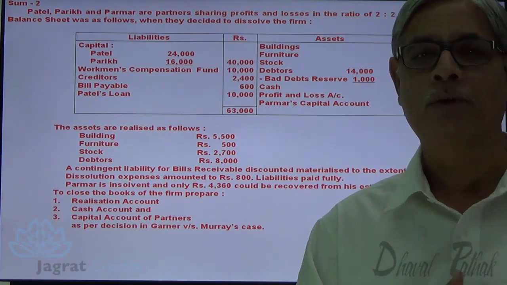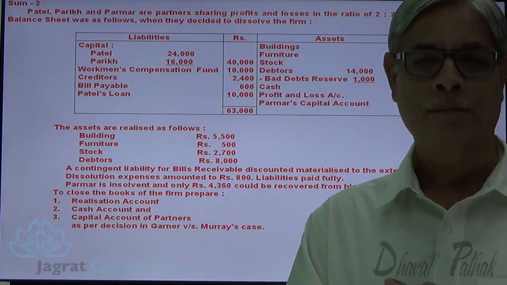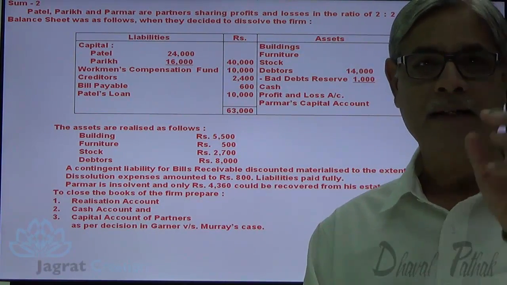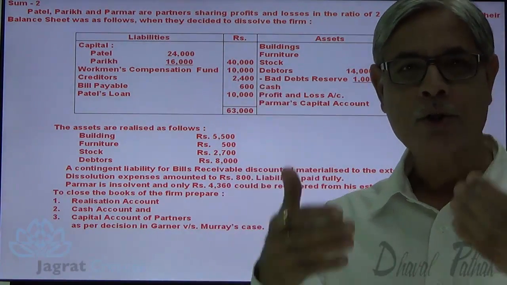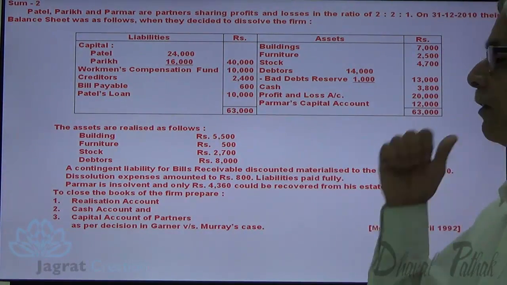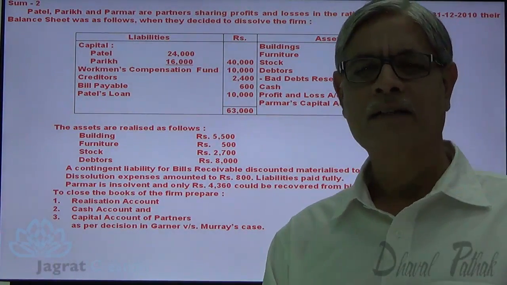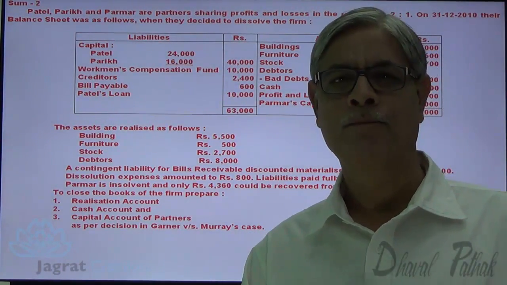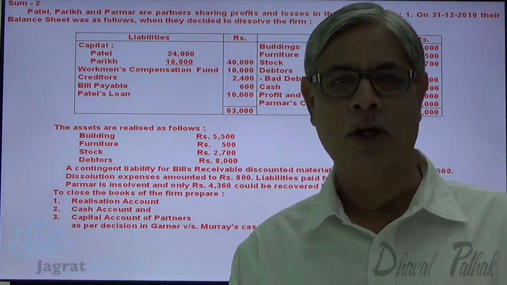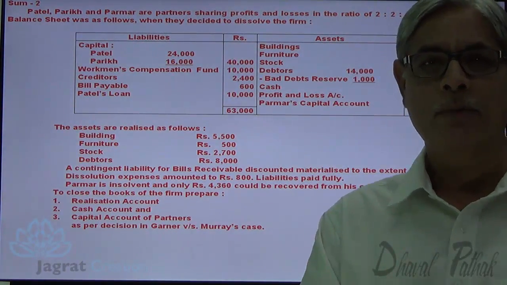So we have to find out the capital balance as on the date of dissolution, the ratio thereof will be worked out, and in that ratio the amount recoverable from Parmar will be distributed. One more point suggested in the decision of Garner versus Murray is that realization loss has to be brought in by solvent partners in cash at the time of dissolution of the firm.